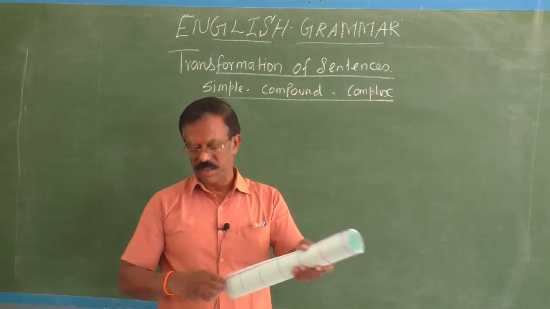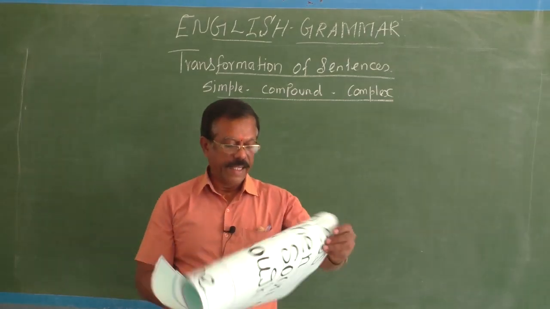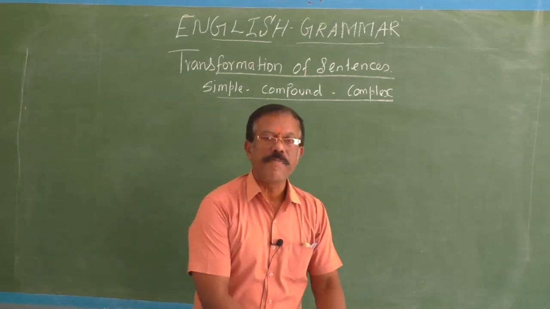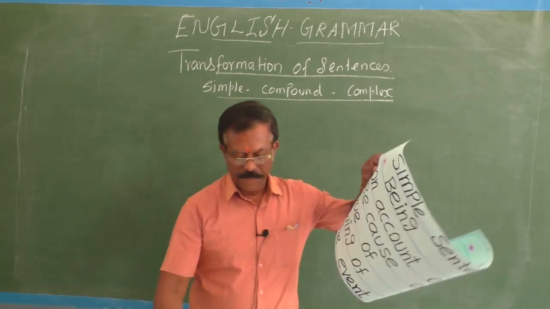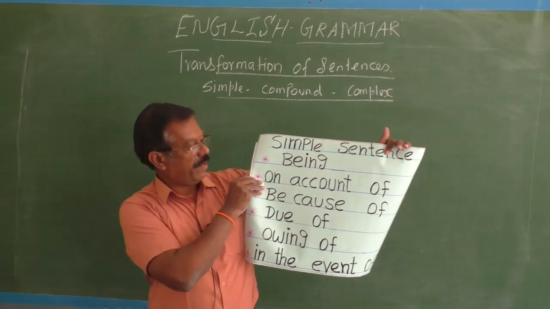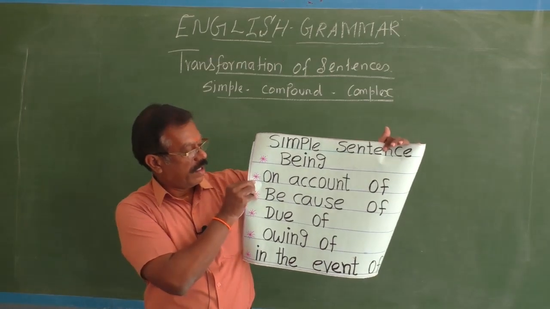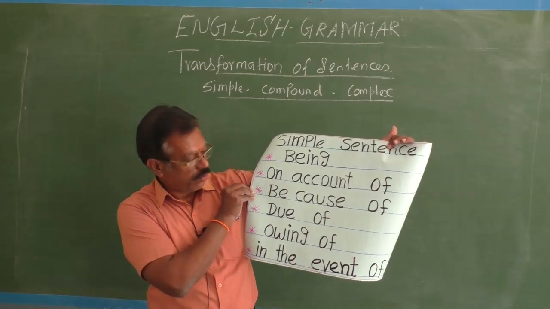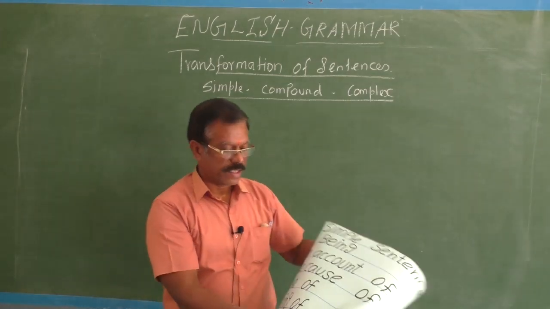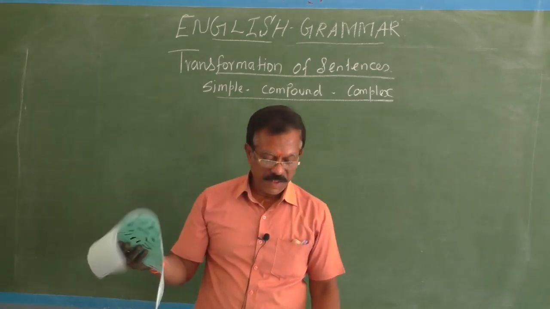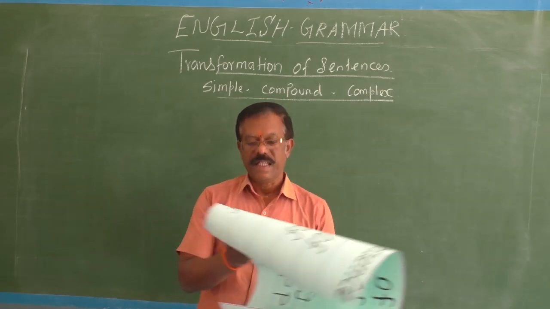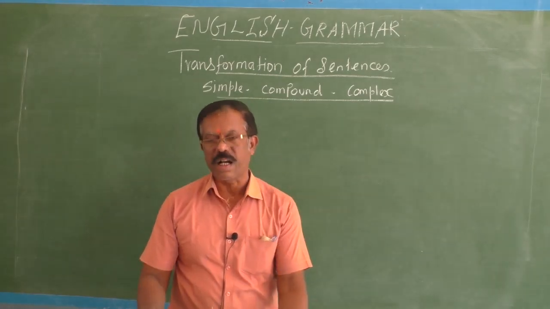See, these charts give you a clear idea about the simple sentences that begin with phrases. A simple sentence may begin with the phrases being, on account of, because of, due to, owing to, in the event of. So, a simple sentence may begin with these phrases, but it is not mandatory. A simple sentence may or may not have these phrases.